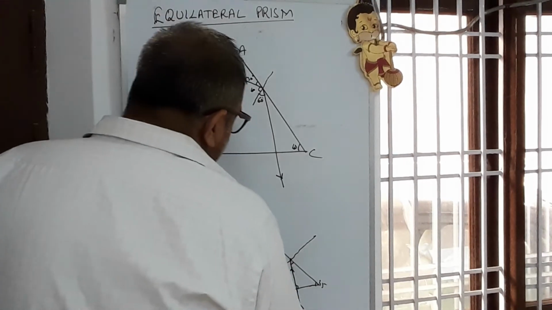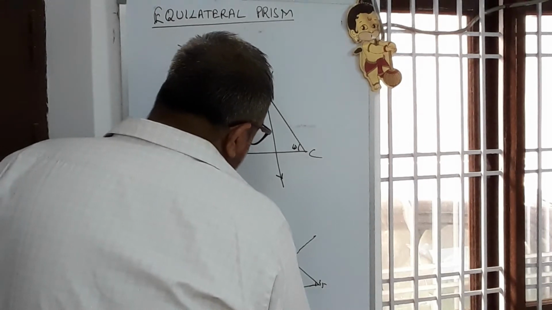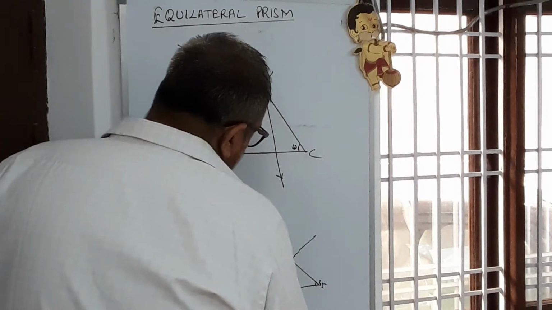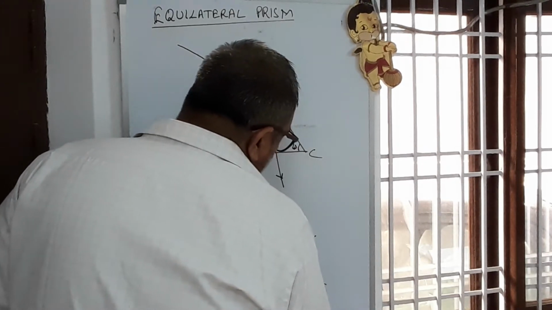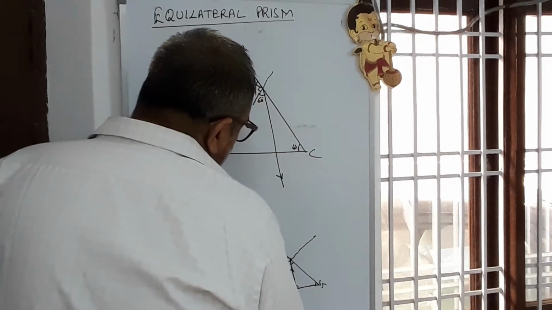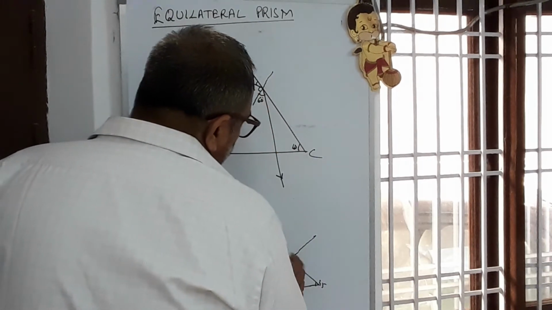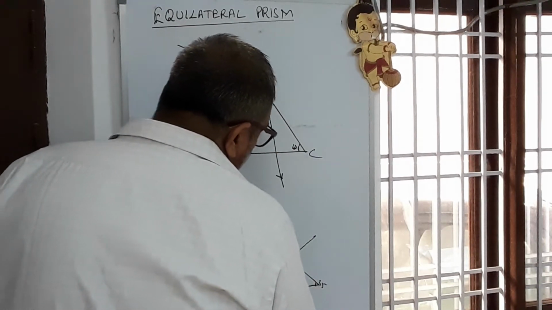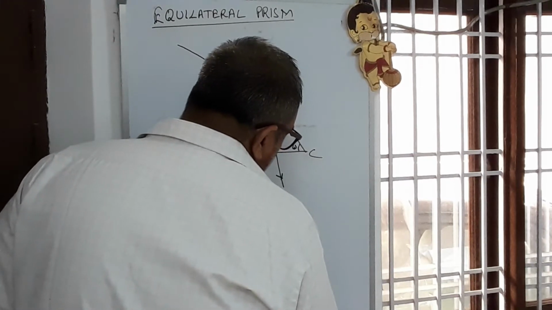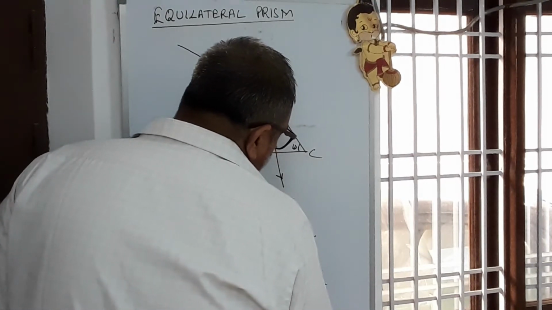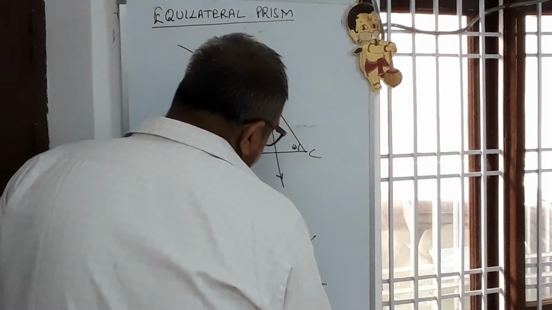So by the same angle, it will reach the surface, the same degree 45.